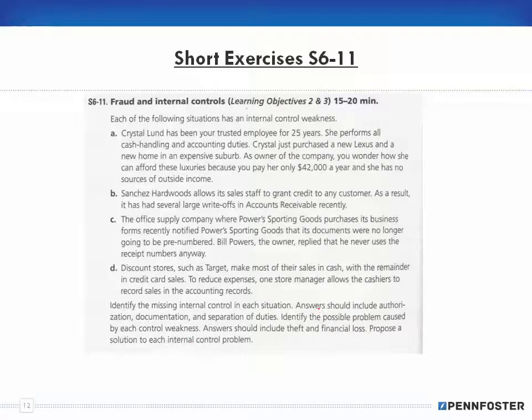So let's see here. The missing internal control, we have three choices: authorization, documentation, and separation of duties. And then, identify the possible problem caused by each control weakness. That would be theft and financial loss. And then propose a solution to each internal control problem.